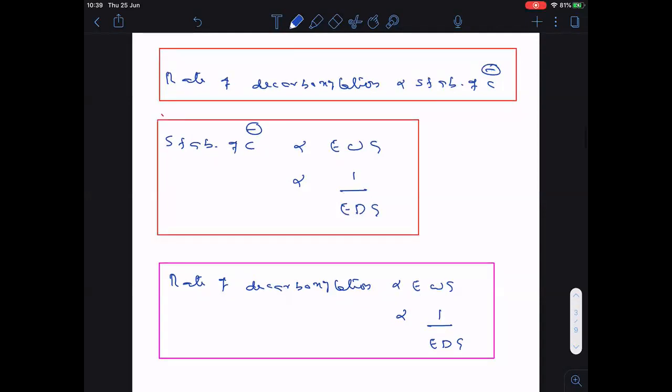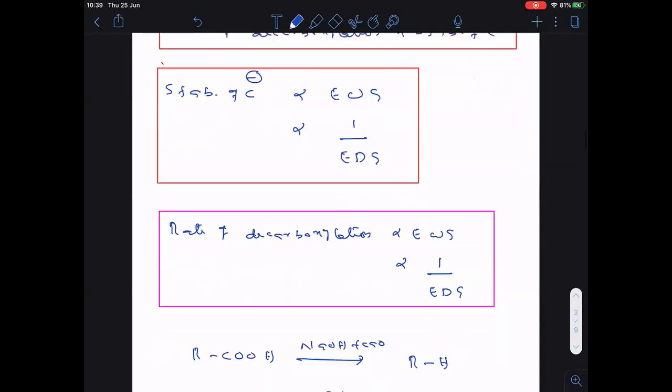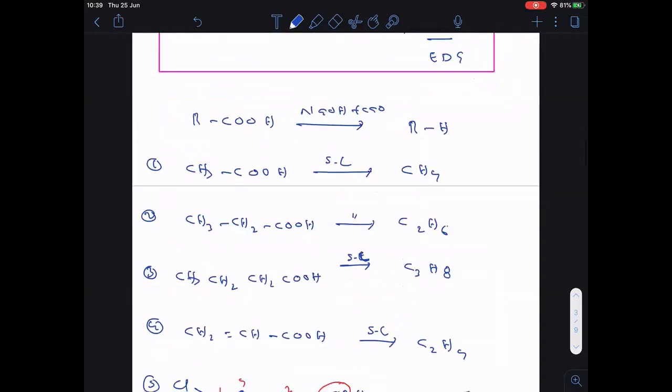Completed. Then here I took some examples on decarboxylation with soda lime.